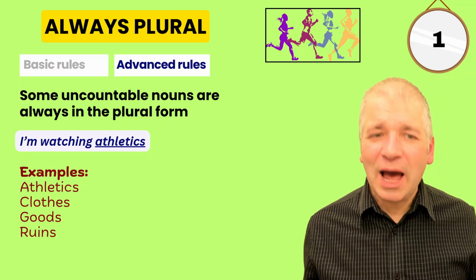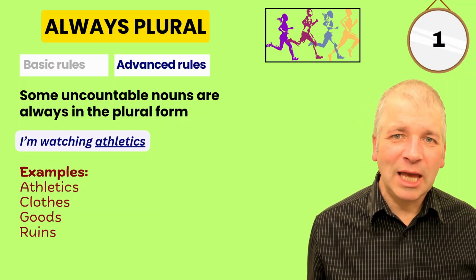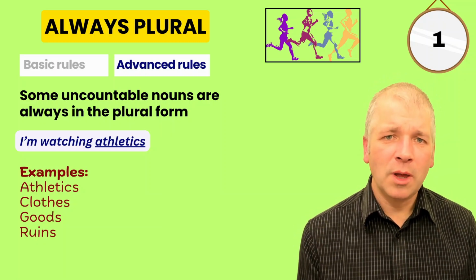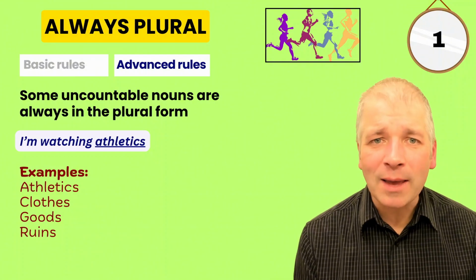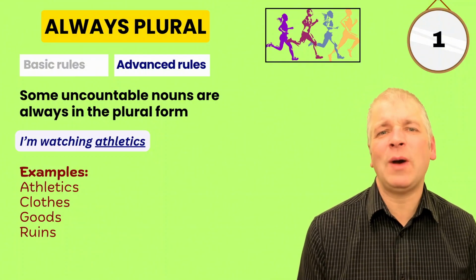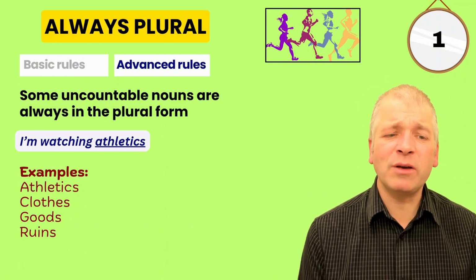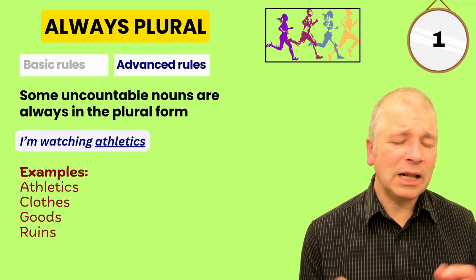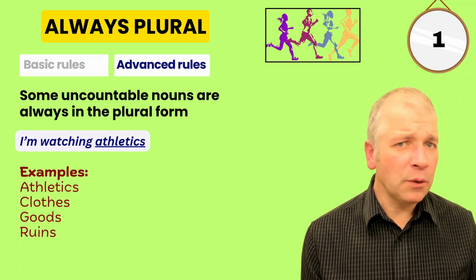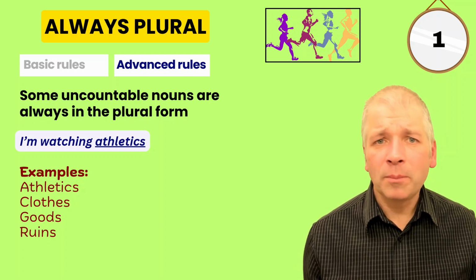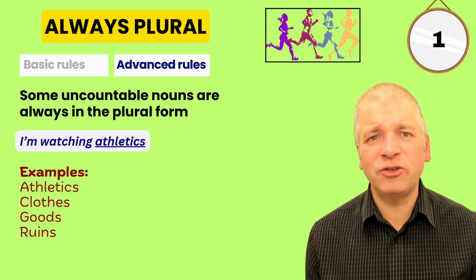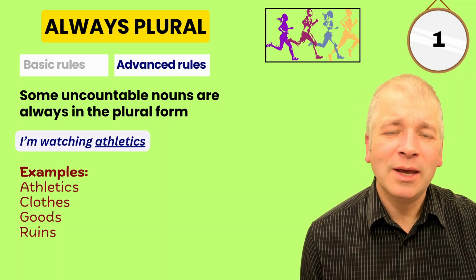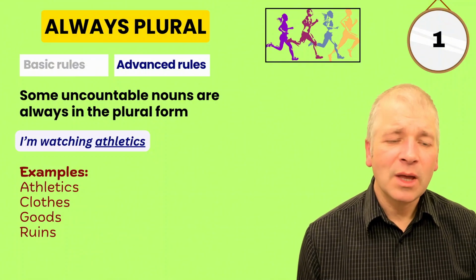And some nouns are always in the plural form, even though they're uncountable, such as athletics. I'm watching athletics. Here we have the S at the end. It comes across as being a plural, but we always use it in the same way, and we don't count it. We don't say 2 athletics, 3 athletics. It's just athletics. Other words that work like this are clothes. Clothes is always plural, but we never count it. We never say 2 clothes, 3 clothes, 4 clothes. You have to use that extra noun in order to do that.